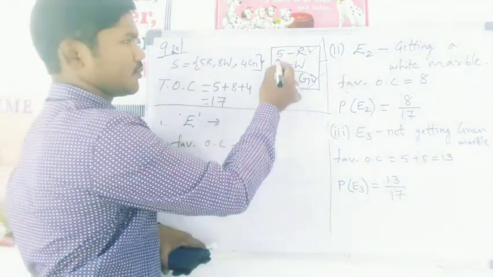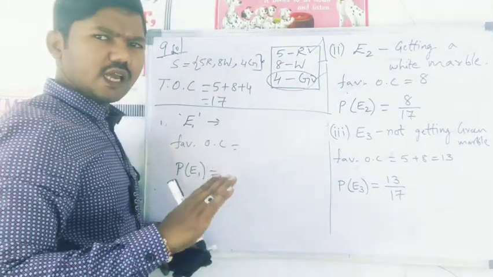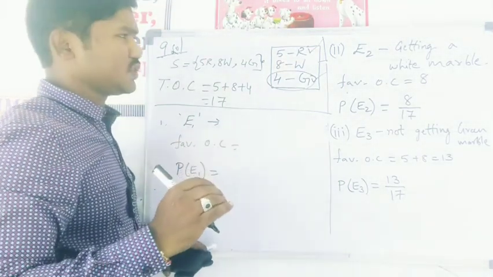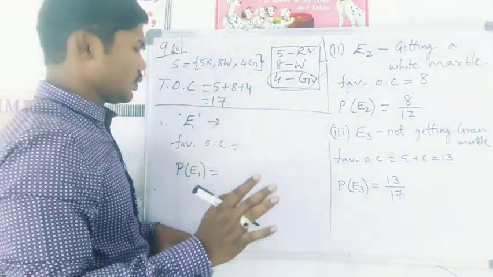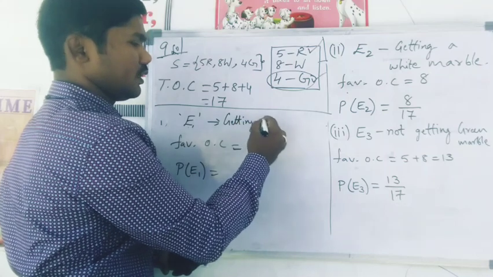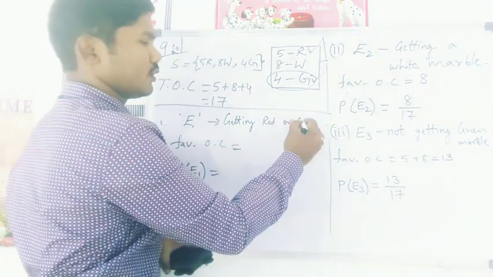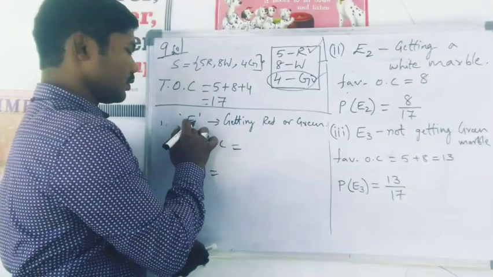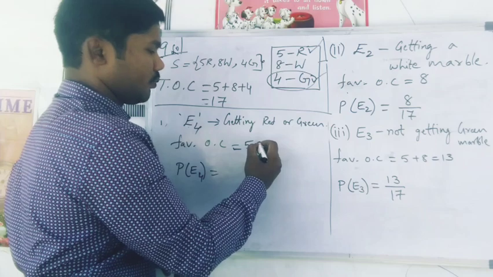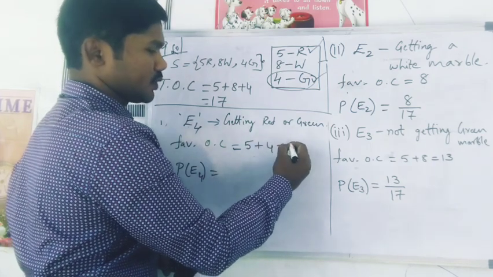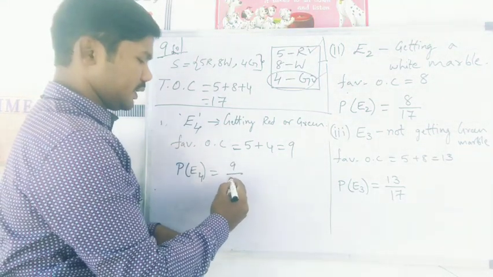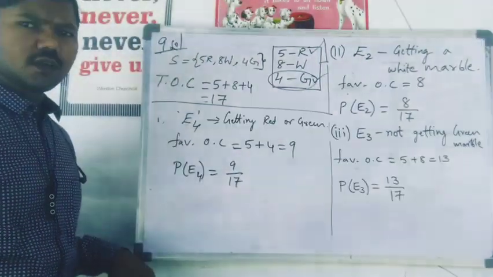Whenever it is mentioned either or, out of both, anything is okay. So your event is getting red or green marble. Favorable outcomes are 5 red marbles and 4 green marbles, total 9. So probability of this event is going to be 9 by 70, right?